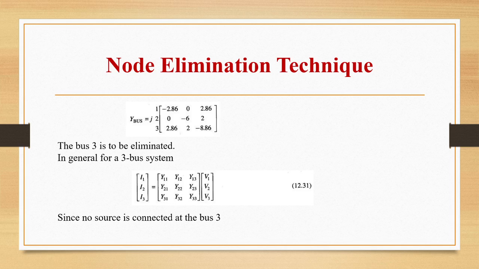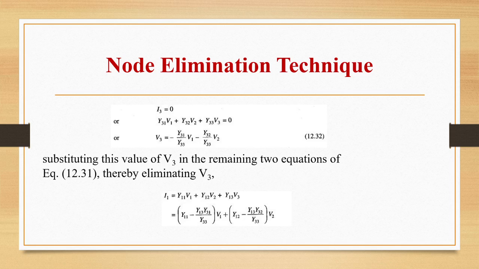In general, for a 3-bus system, we can write the equation as I1, I2, I3 equal to Y11, 12, 13, 21, 22, 23, 31, 32, 33 into V1, V2, V3. No source is connected at bus 3, so I3 is equal to 0.